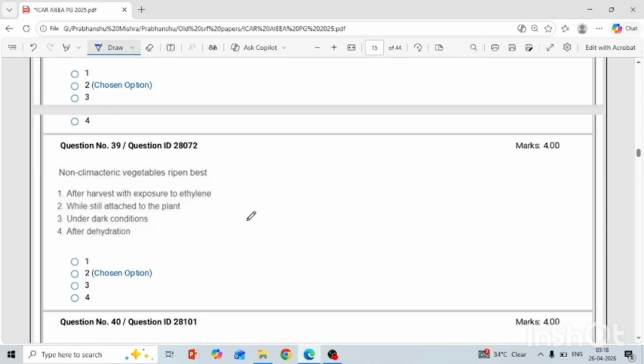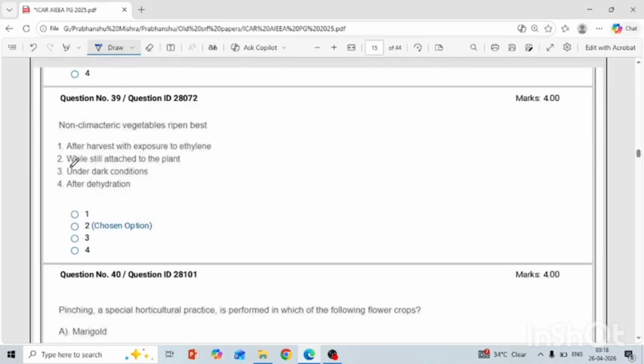Non climatic vegetable ripen best. Non climatic, you know, when it ripens while still attached to the plant. So B is correct. Very simple question.